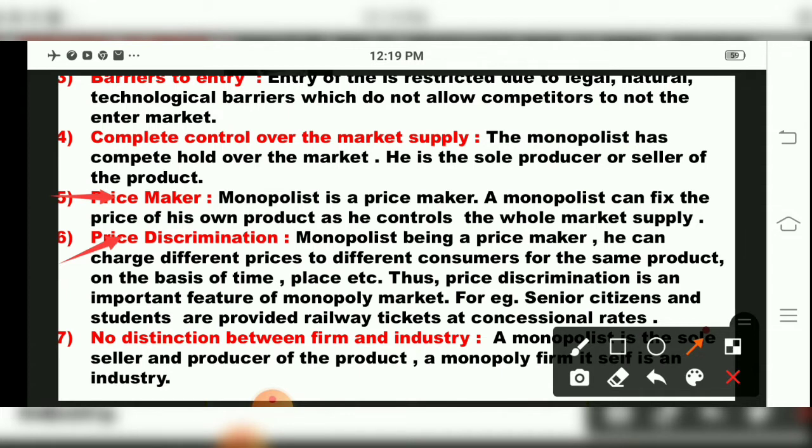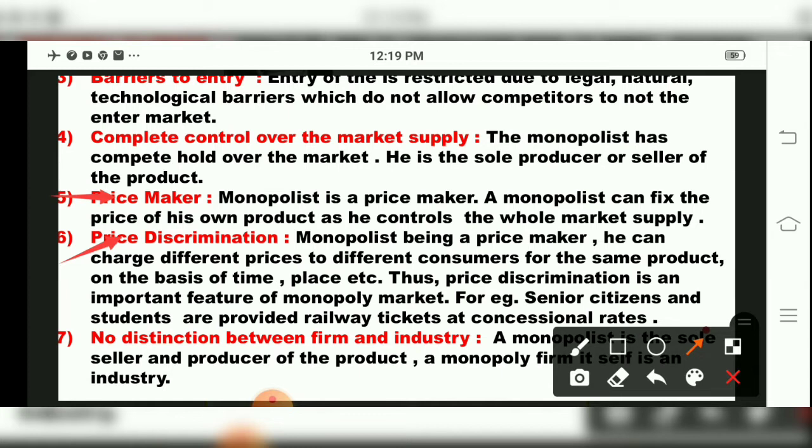So for example, say senior citizens and students are provided railway tickets at concessional rates. Now see, they have given a simple example of railways. Railways, what they told, is that for senior citizens, that is above 60, and especially for students, those who are still studying in college, say above 18 years or 20 years of age, special passes are there, children, concession in tickets.